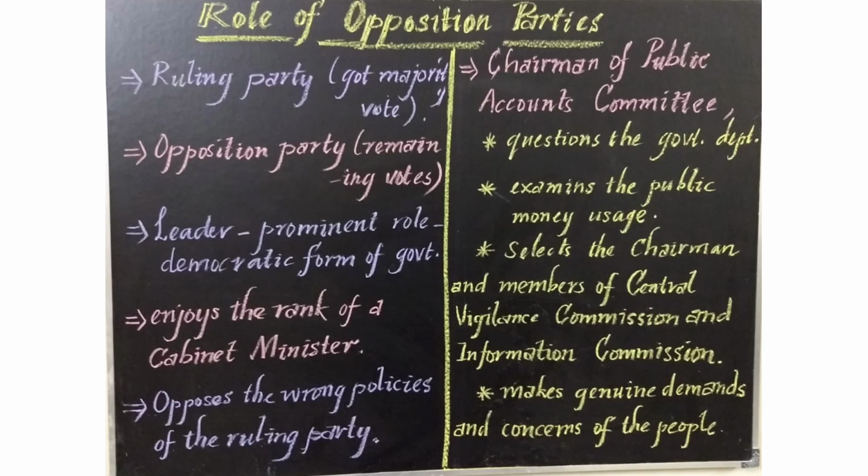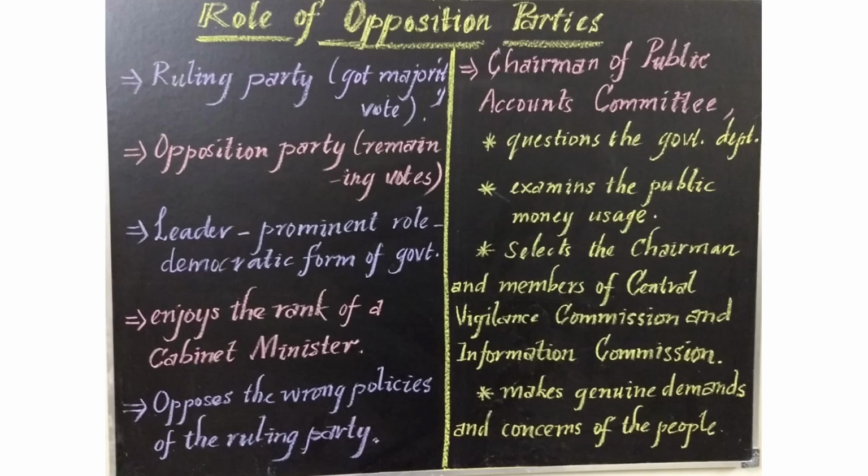So the opposition party is the party which gets the minority votes, or the remaining votes. The opposition party leader plays a prominent role in the democratic form of government, because he enjoys the rank of a cabinet minister and he has the right to oppose the wrong policies of the ruling party. He acts as chairman of the Public Accounts Committee, and he questions the government departments.